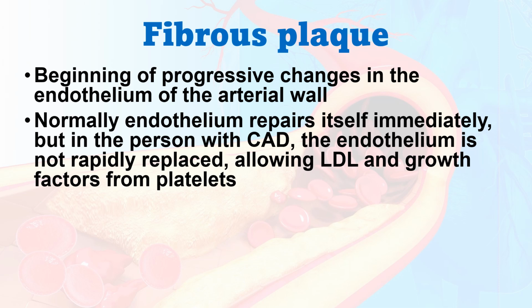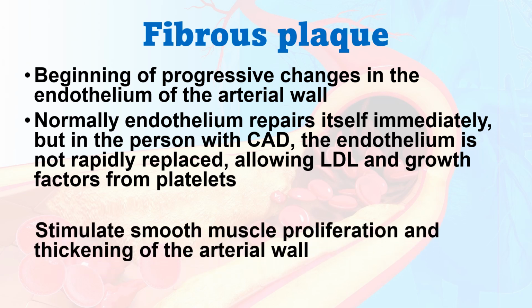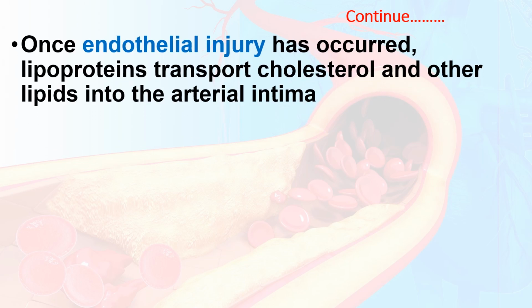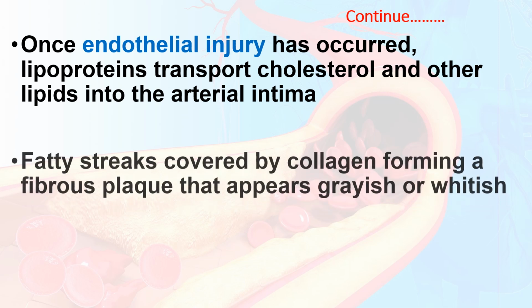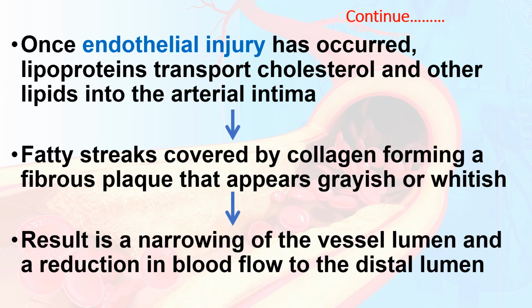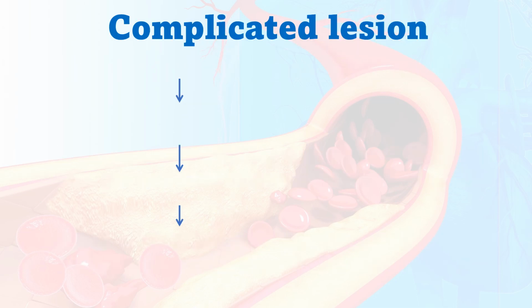But in a person with coronary artery disease, the endothelium is not rapidly replaced, allowing low density lipoprotein and growth factors from platelets, which stimulate muscle layers. Further, once endothelial injury has occurred, lipoproteins transport cholesterol and other lipids into the arterial intima. A fatty streak covered by collagen forms a fibrous plaque that appears grayish or whitish, which results in a narrowing of the vessel lumen and a reduction in the blood flow to the distal lumen.